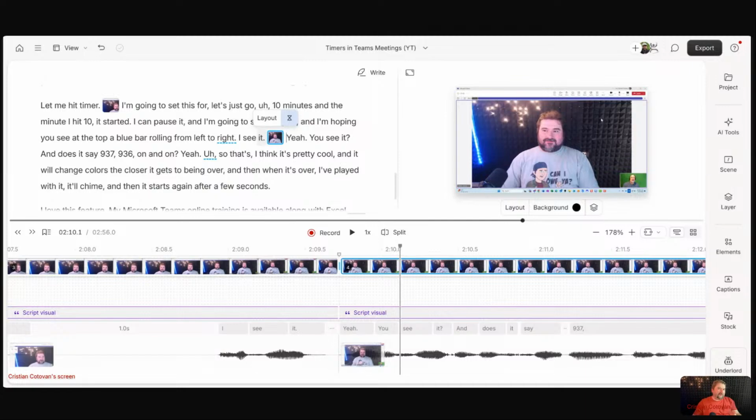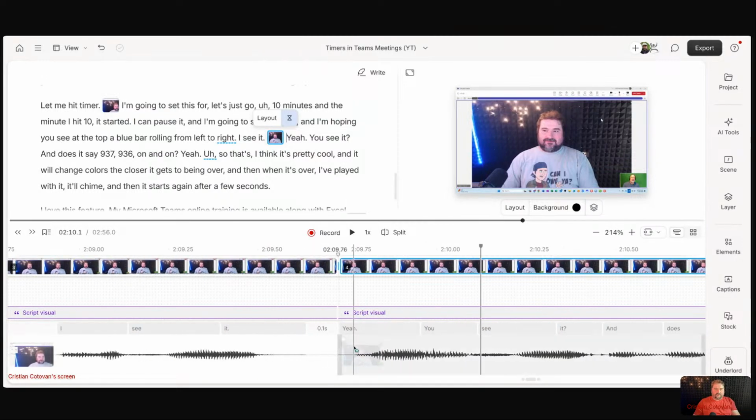But that's not so accurate because it's based on words. If I'm creating a scene in text, you can see that it puts it, if you look down here, just before that word begins. Normally, I wouldn't put it there. I would put it maybe here in this gap, somewhere in the middle of the gap. So that's why I prefer to put my scenes in the timeline rather than the transcript.